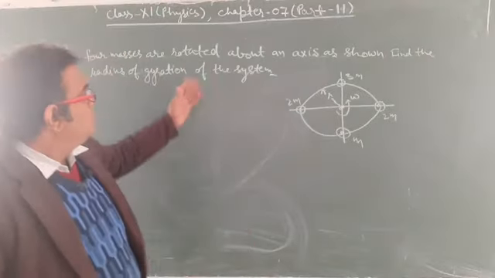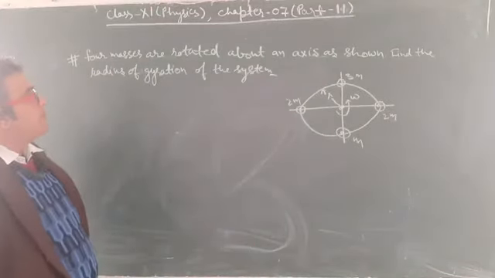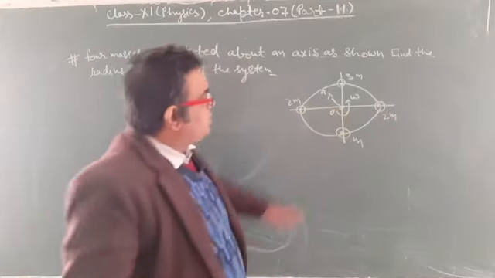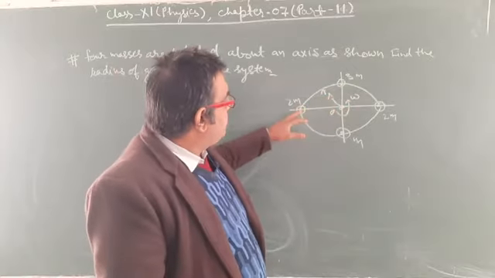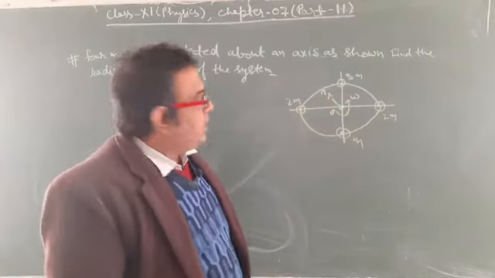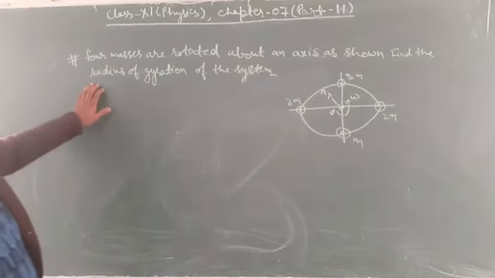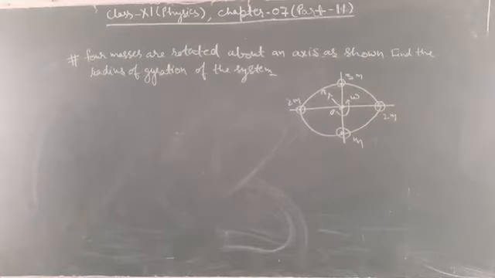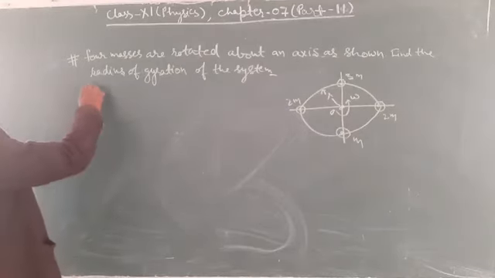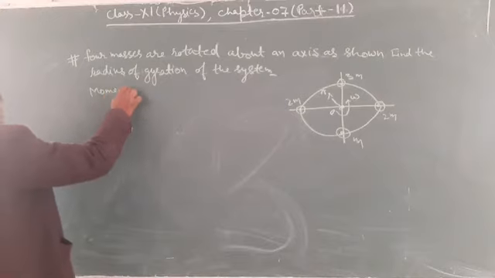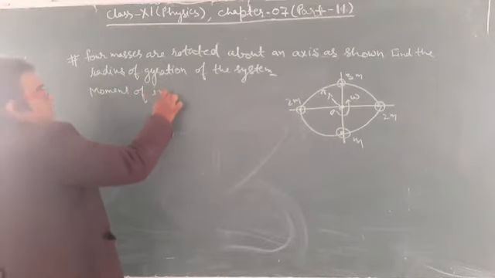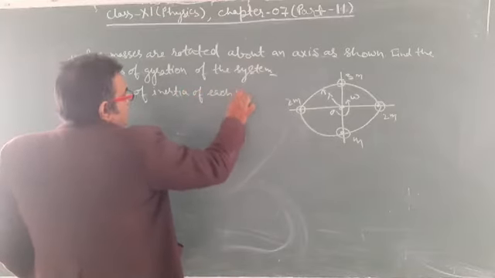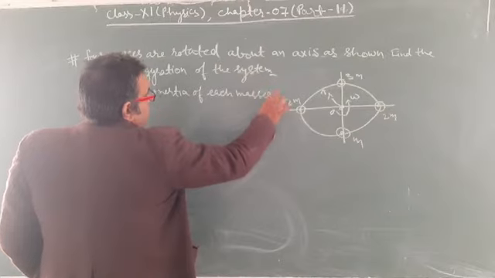Now here student, look at a question in front of you. Four masses are rotated about an axis. This is axis O, about which the four masses of 3m, 2m, m and 2m are rotated. Find the radius of gyration of the system. So first of all, the moment of inertia of each mass.